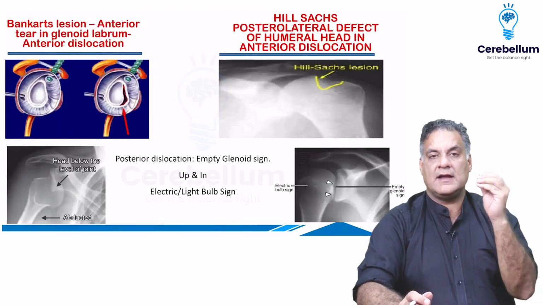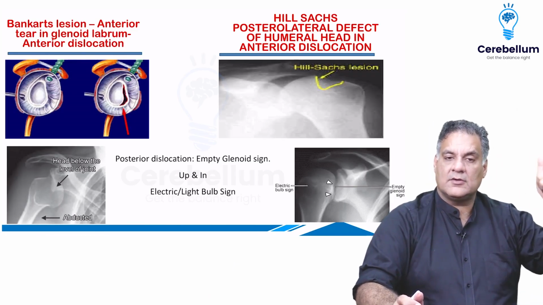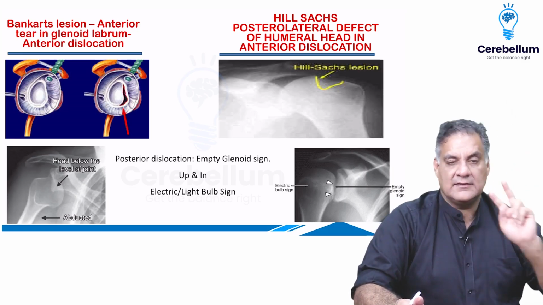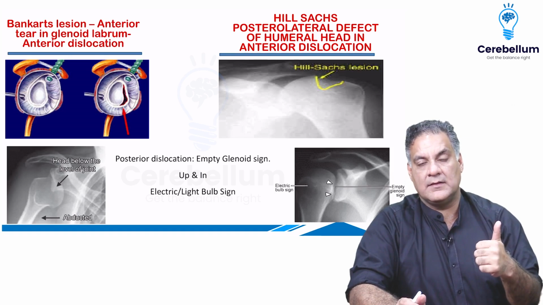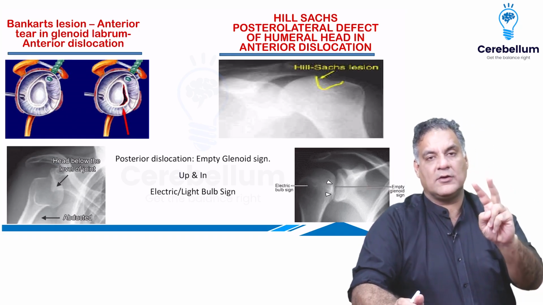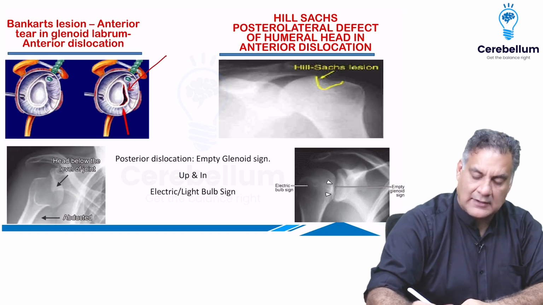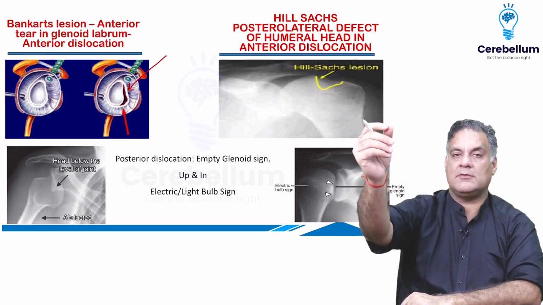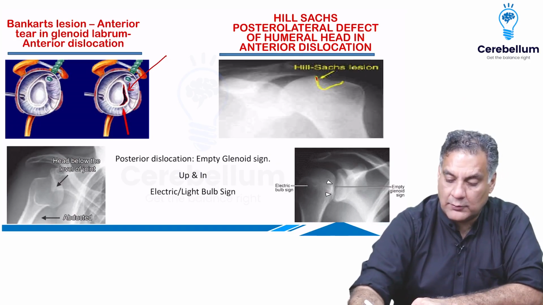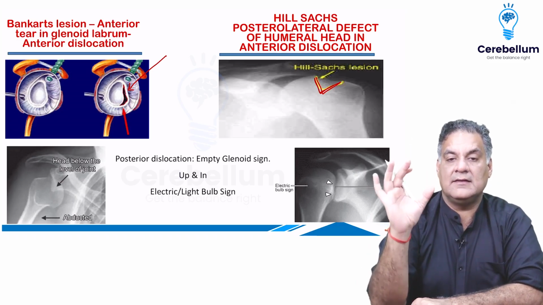When I look at the anterior dislocation, which is the most common, anterior instability is the most common, because the most common complication of a shoulder dislocation is a shoulder dislocation again. The second most common is axillary nerve damage. Why will a shoulder dislocate again? Because while dislocating, it can cause 2 lesions. Number 1 is damage to the anterior part of the glenoid labrum. If anterior is not given in the question, you can choose the anteroinferior part of the glenoid labrum. Number 2 is a posterolateral defect in the head of the humerus. This is called the Hill-Sachs lesion.